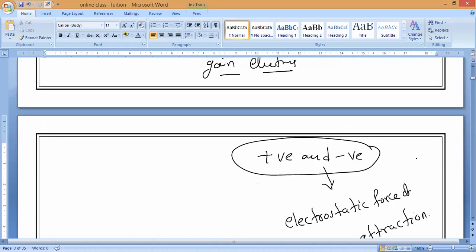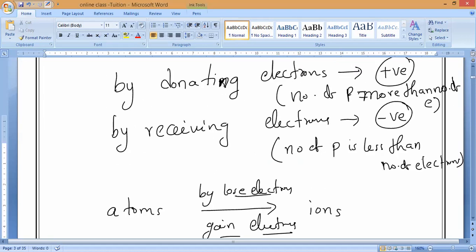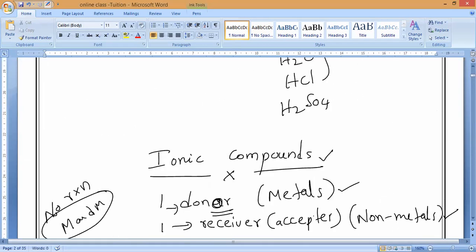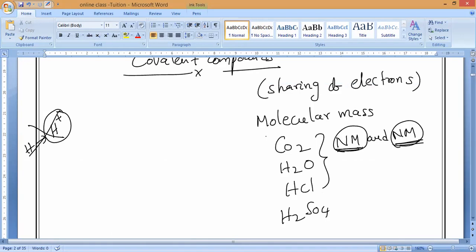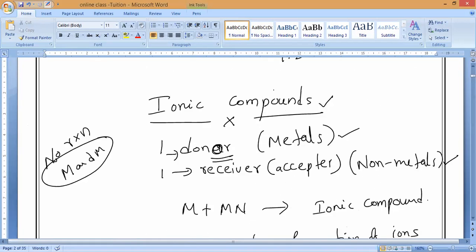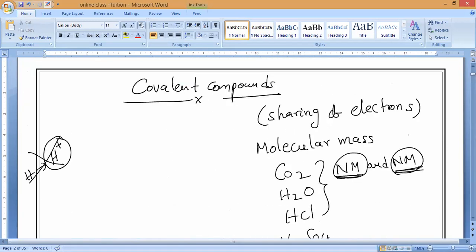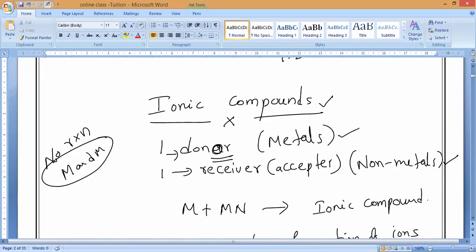So in ionic compounds, atoms are electrically charged. Yes or no? That is why they are called ions. But in covalent compounds, are they electrically charged? No, sir. They are not charged. They are formed by sharing electrons, not here by donating or receiving electrons. So covalent compounds form only between non-metal and non-metal. But in ionic compounds, one must be a metal and the other must be a non-metal. So you have to understand that.